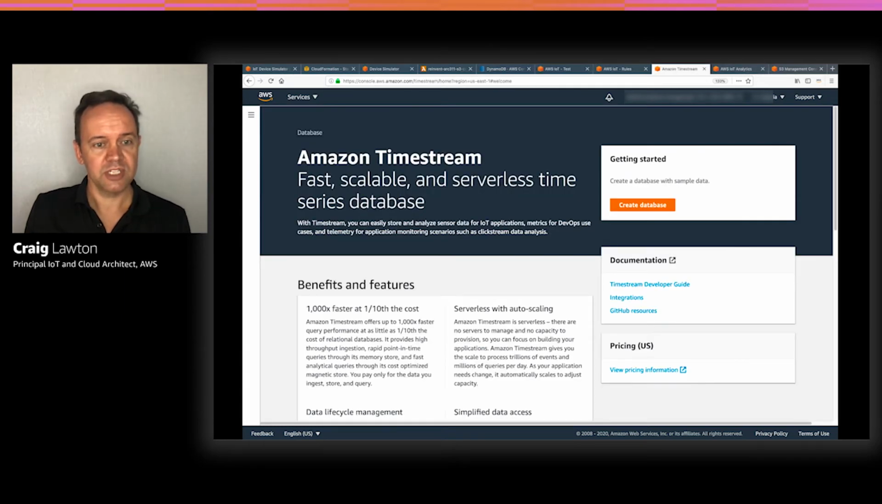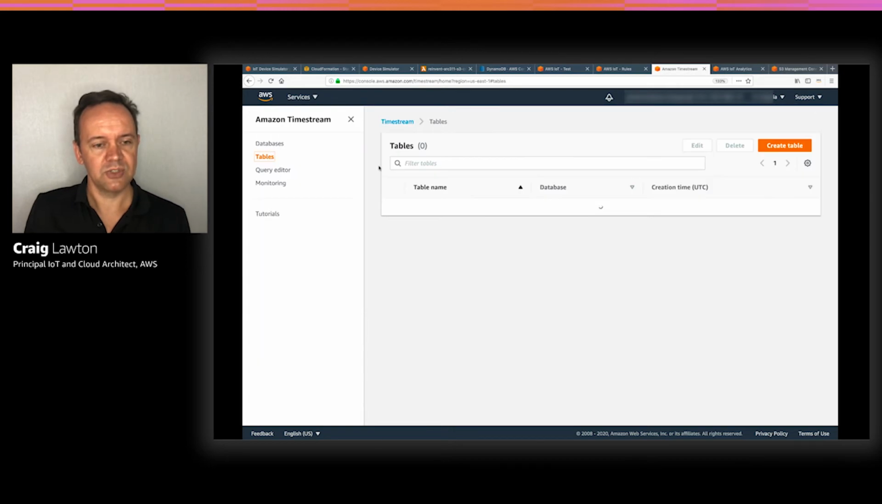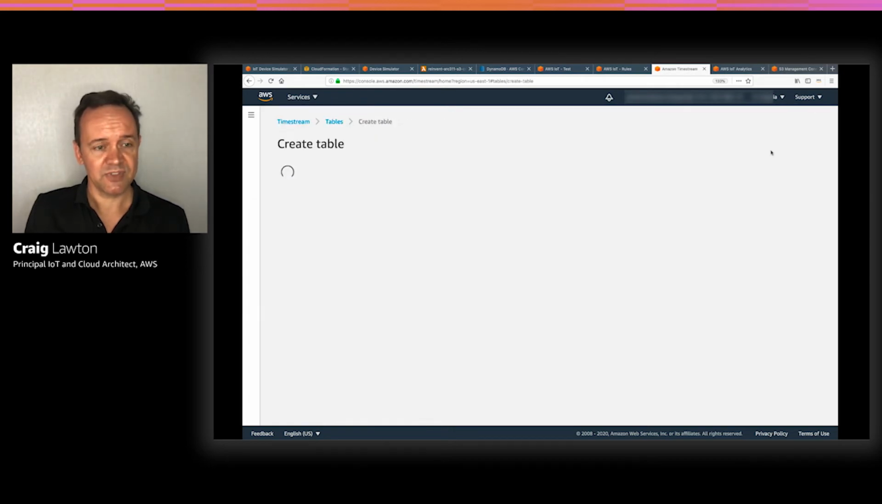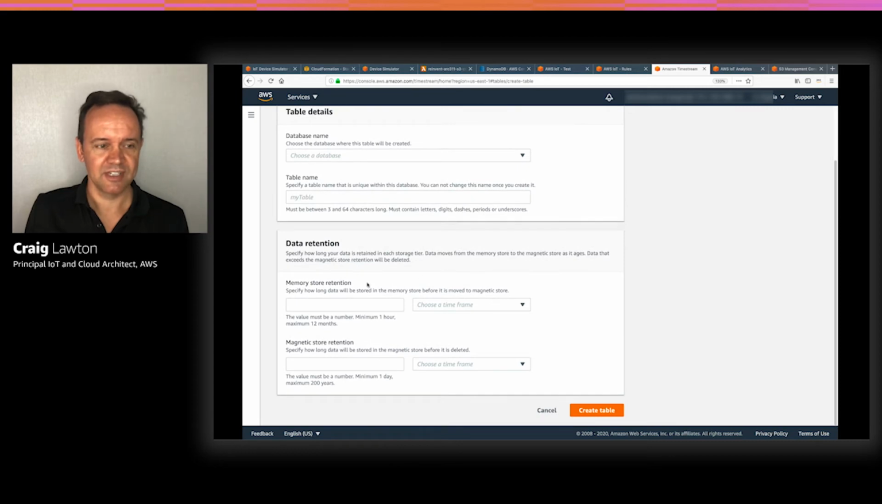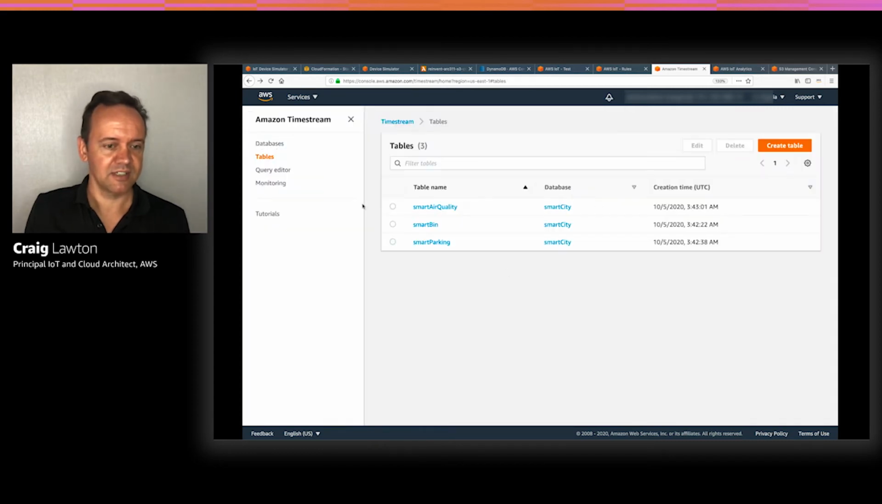Now, before we could set up Timestream, we need to go in here and set up a database for smart cities, and then we set up three tables. It's easy to set up a table, and this is the screen you see. We've set up a table for bins, air quality and parking.